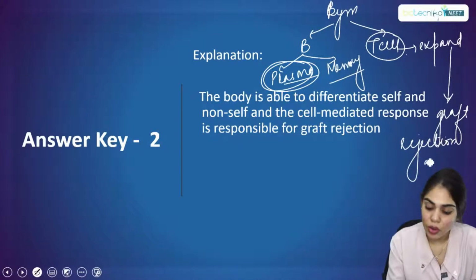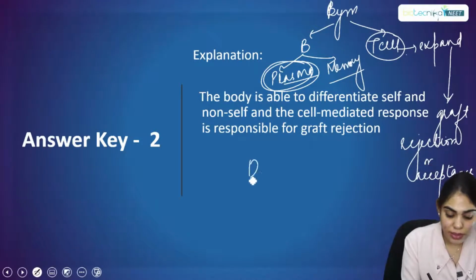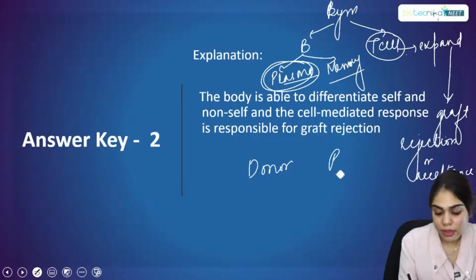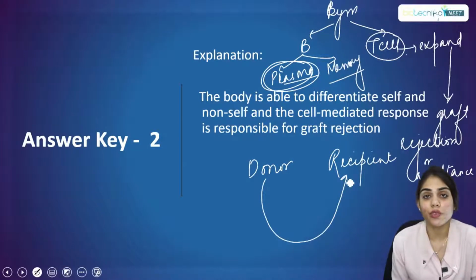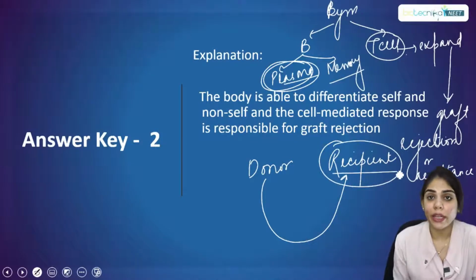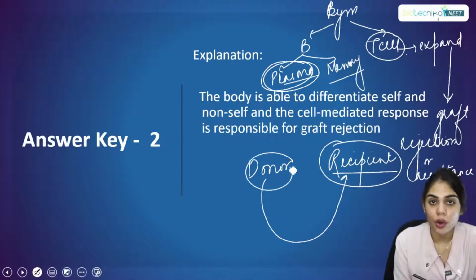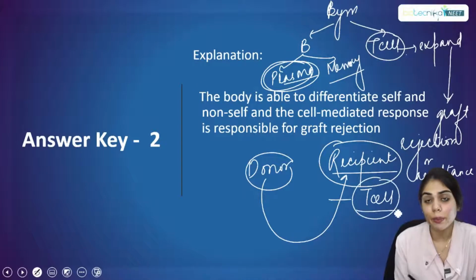So what happens when the graft is accepted from outside? Suppose this is a donor and this is a recipient. Now this donor is going to donate one kidney to this recipient. But is the recipient compatible with this donor's kidney or not? How are we going to see? We are going to see it with the help of T cell. Here a cell mediated response is generated that is mediated by T cell.